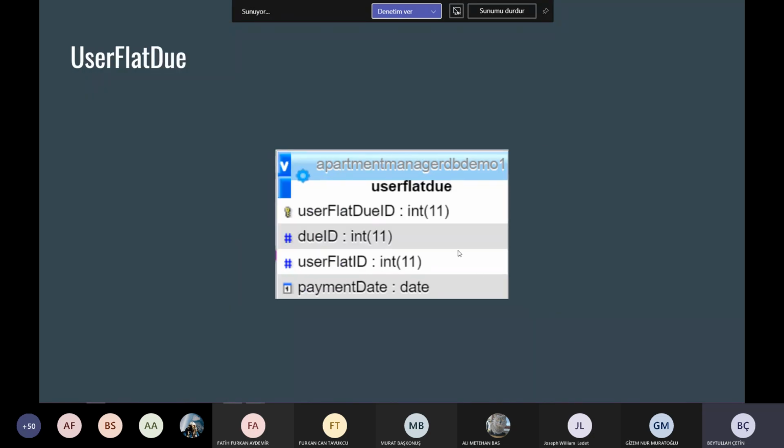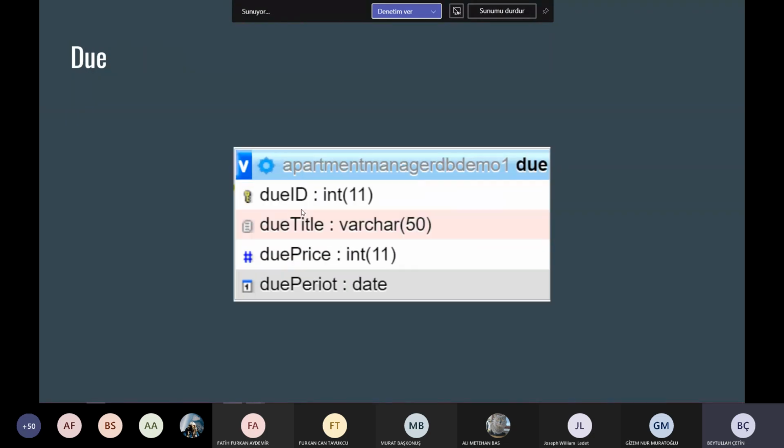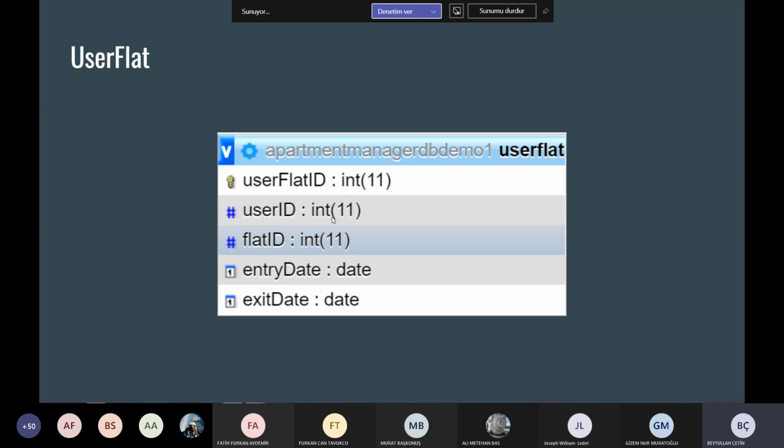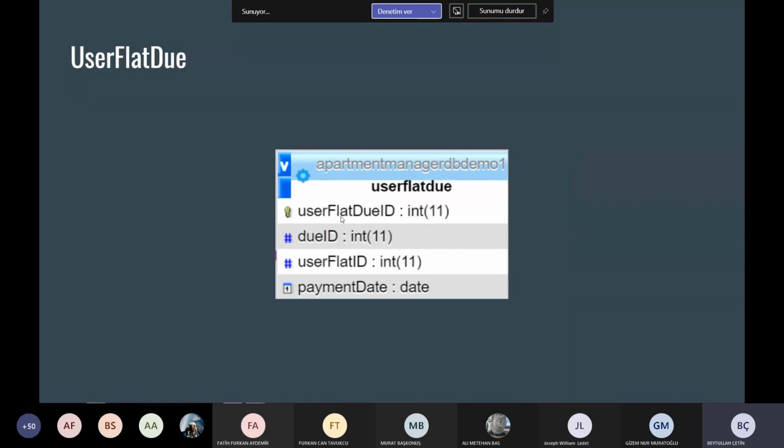Also, we have a user flat due table. From a first impression, it can seem complicated, but after I explain it to you, you will understand. It's not complicated, it's very simple. We have the user flat table here, and we have dues.